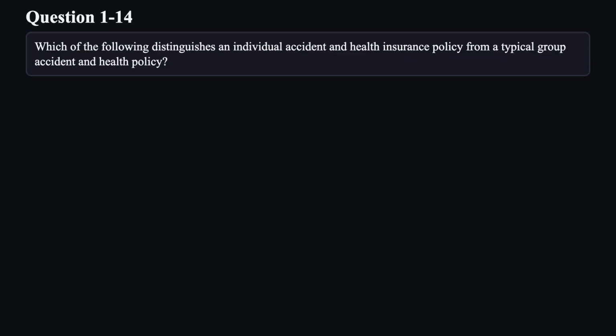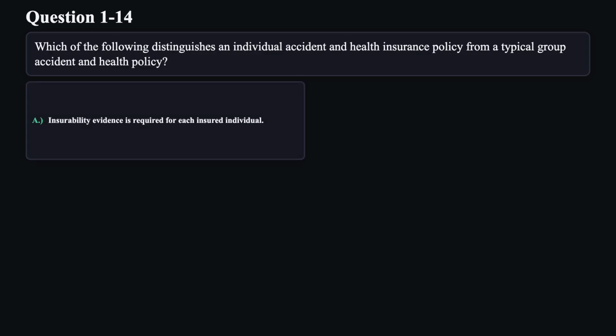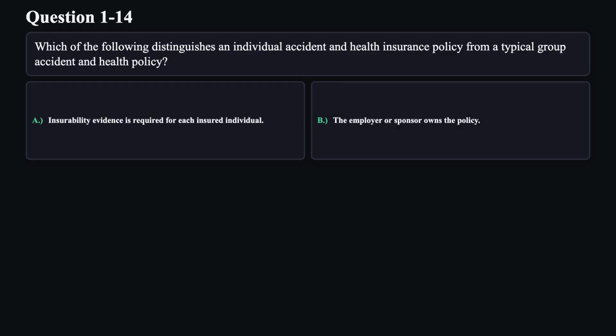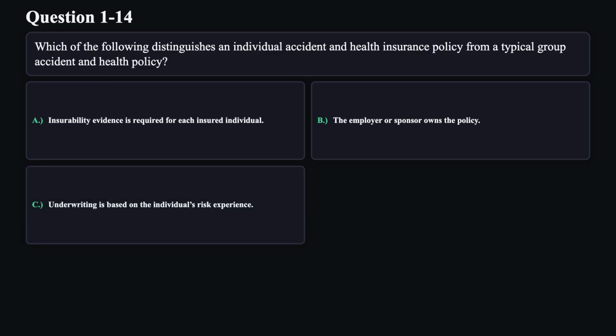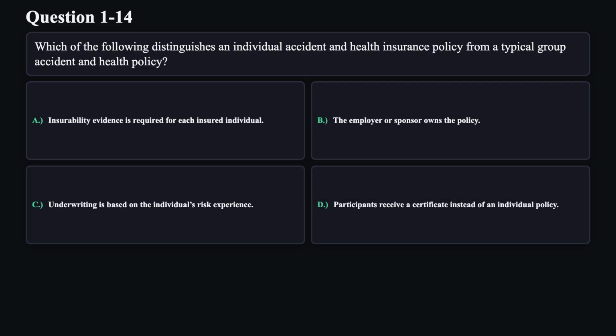Question 14. Which of the following distinguishes an individual accident and health insurance policy from a typical group accident and health policy? A. Insurability evidence is required for each insured individual. B. The employer or sponsor owns the policy. C. Experience-rated underwriting is used. D. Participants receive a certificate instead of an individual policy.